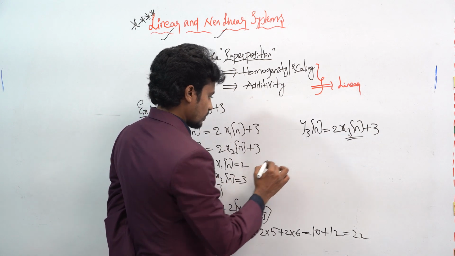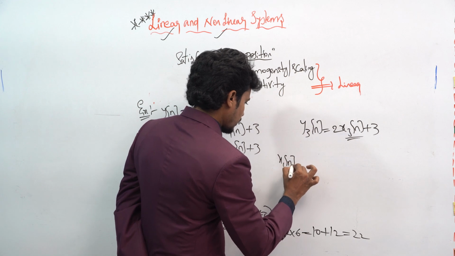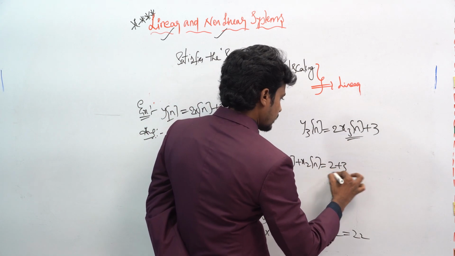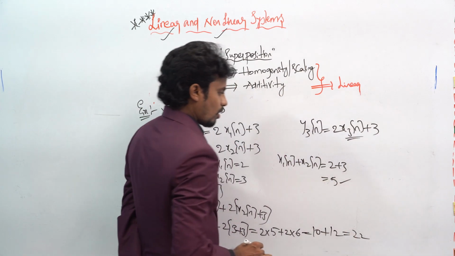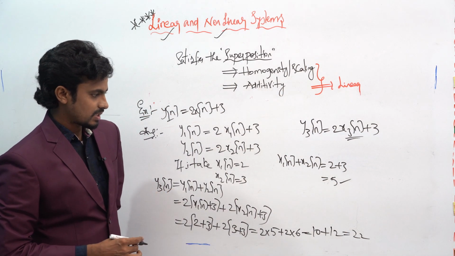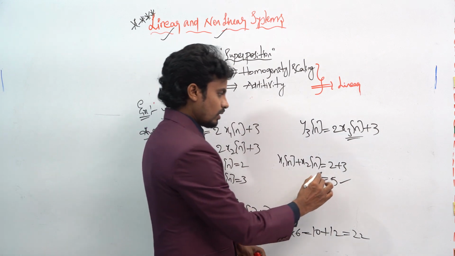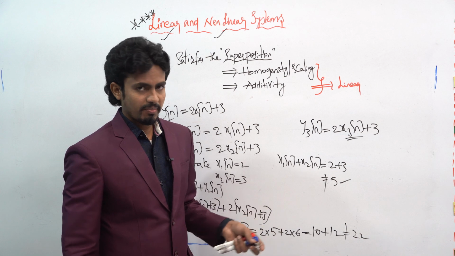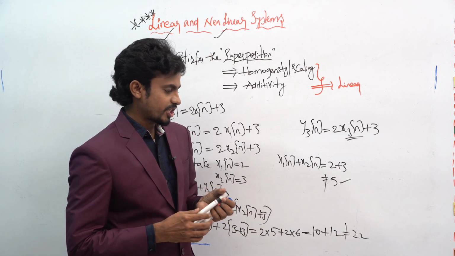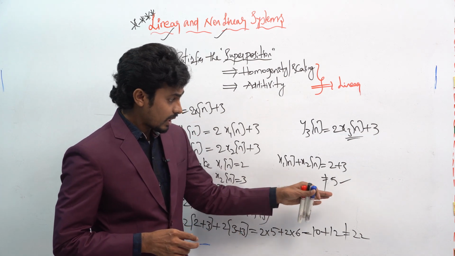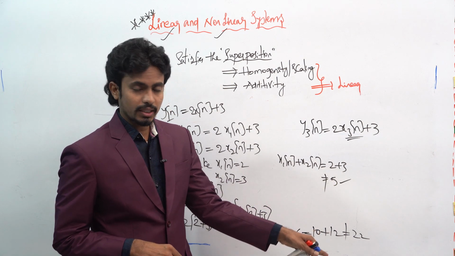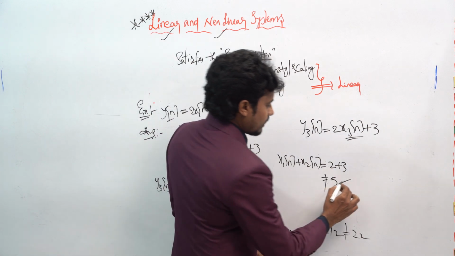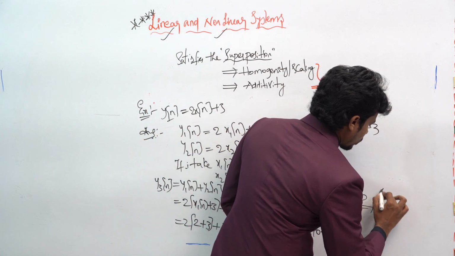Here also you can observe, if you want to take x1 of n plus x2 of n, you will get 2 plus 3, right? That will become the 5. Okay, here also you can directly tell the answer. Here this will become 5, and here this will become 22. It can't be matched, right? Whenever it gets matched, the property is said to be the linear property. Here 5 is not equal to 22, right? Hence the property can't be satisfied, and the system is said to be the non-linear system.